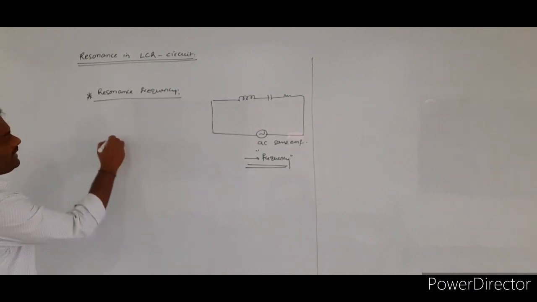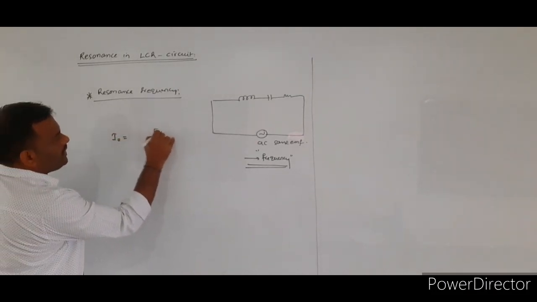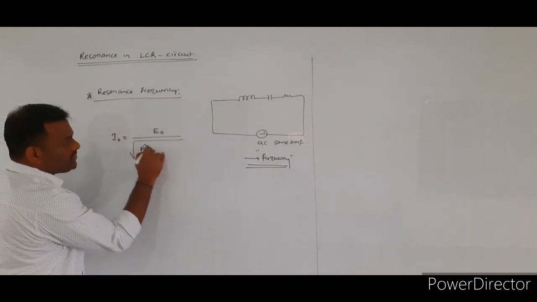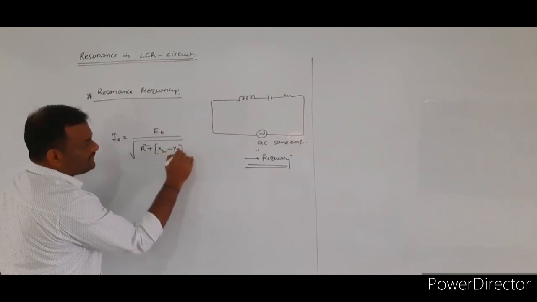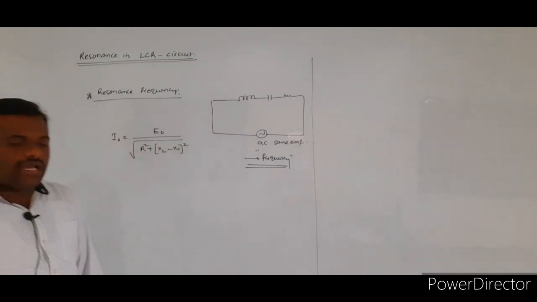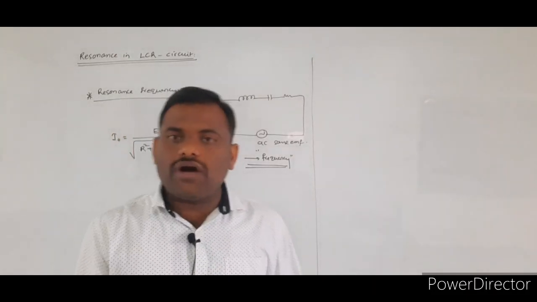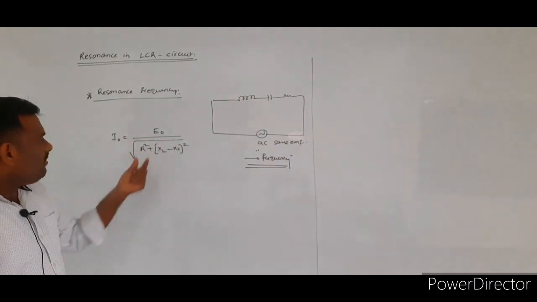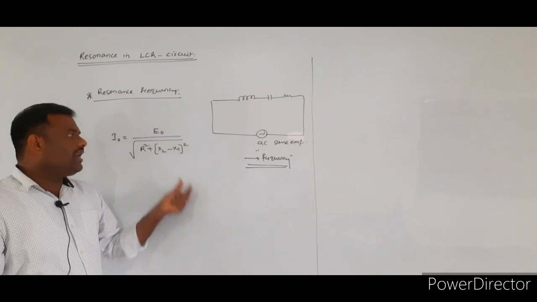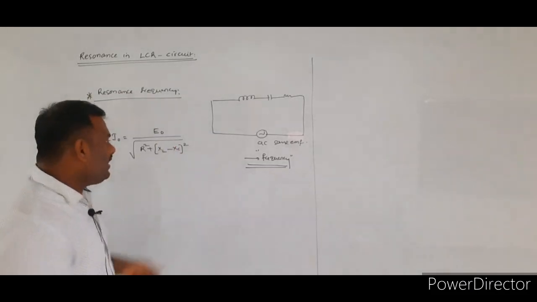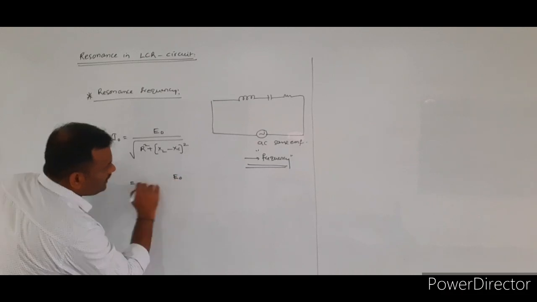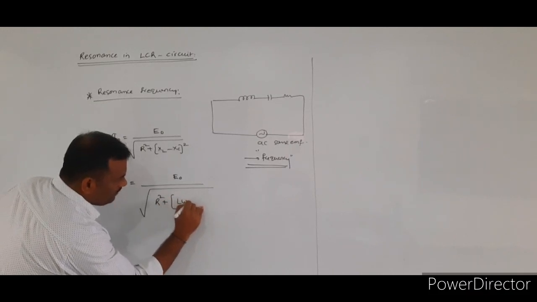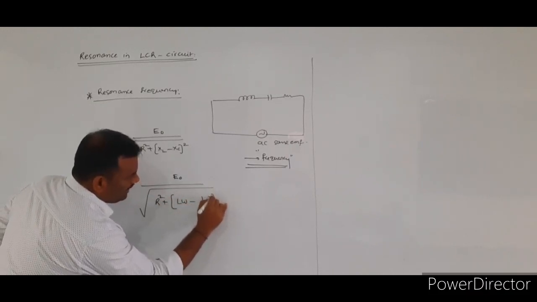See here, we know the general expression for the peak value of alternating current. What is that formula? I0 is equal to E0 by under root of R square plus XL minus XC whole square. This is the general expression we write to calculate the peak value of alternating current at any instant flowing through the given LCR circuit. But we know that XL is equal to L omega and XC is equal to 1 by omega C. So I0 is equal to E0 by under root of R square plus L omega minus 1 by omega C whole square.